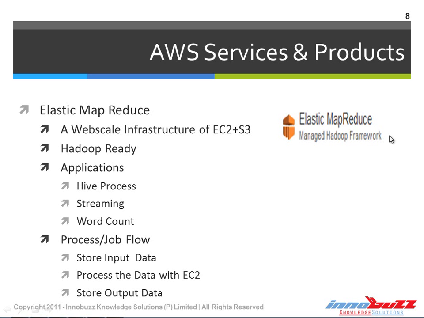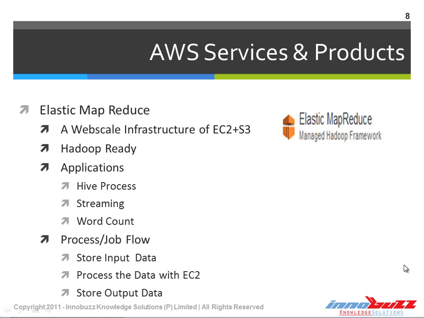It's a web-scale infrastructure of Amazon EC2 and S3. Elastic MapReduce is created with the help of Amazon services like EC2 and S3. In other words, we can also say that Elastic MapReduce is a service which runs the Hadoop network on Amazon EC2 and S3.